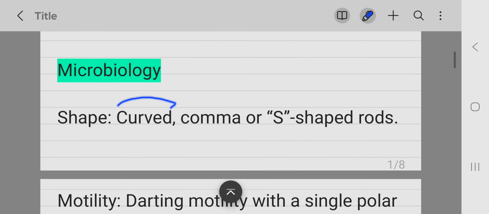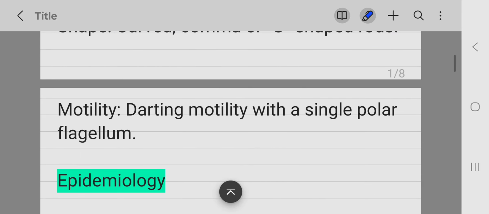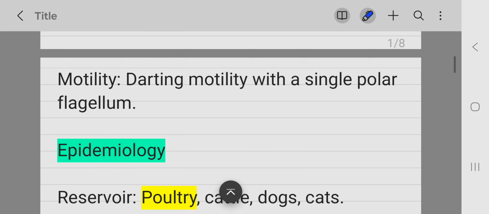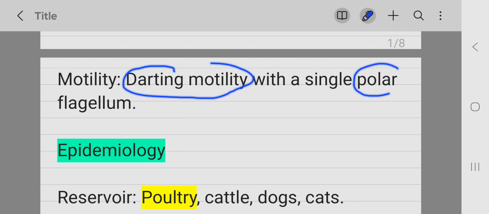Microbiology. These are curved or S-shaped rods, and these are gram-negative. These are motile, have darting motility with a single polar flagellum.